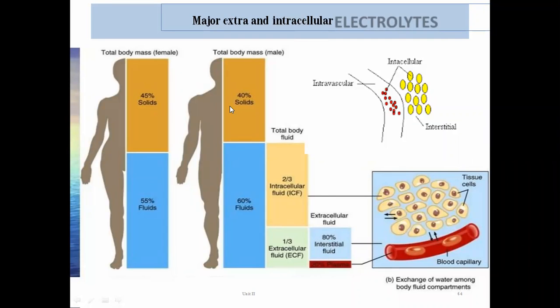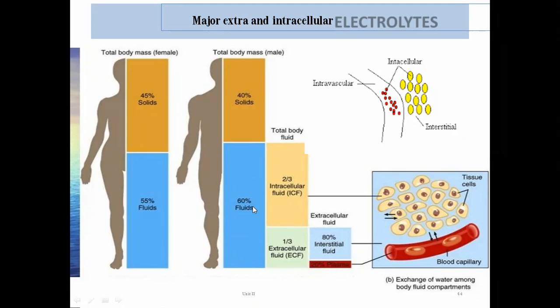Now, the slide in front of you gives us a comparative study of the composition of total body mass in males and females. In the case of females, there is 45% solid and the remaining 55% is fluids. Whereas in the case of males, if we compare the solid particles versus the fluid content, it is 40% and 60%.